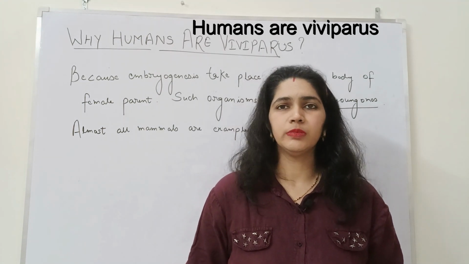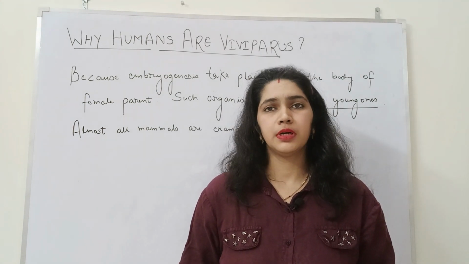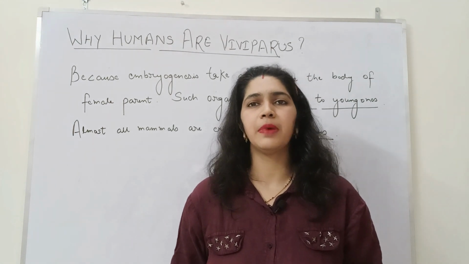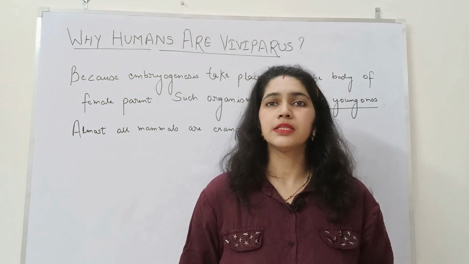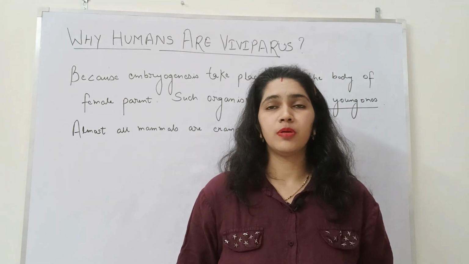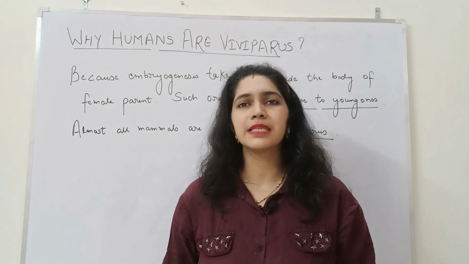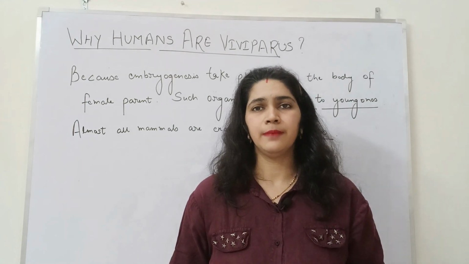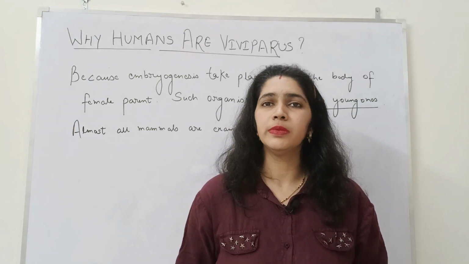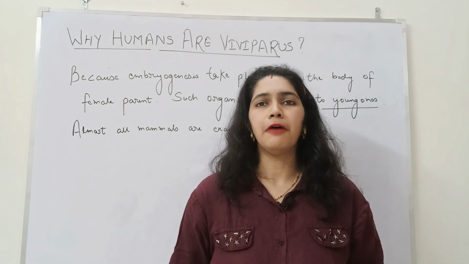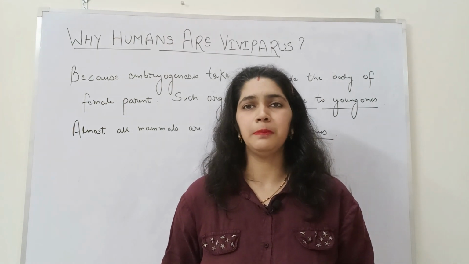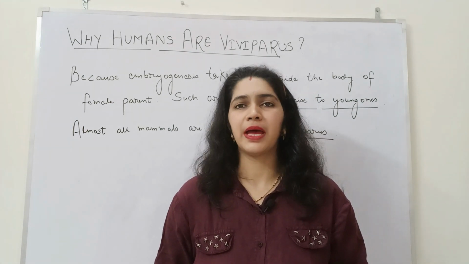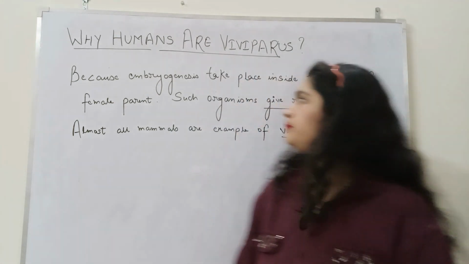In human beings, fertilization is internal and embryogenesis, which is the next step after fertilization, is also internal. That means the formation of embryo takes place inside the female parent body, and the time span of embryogenesis in humans is 9 months. After 9 months, the female parent will give birth to a young one. Hence, humans are viviparous.